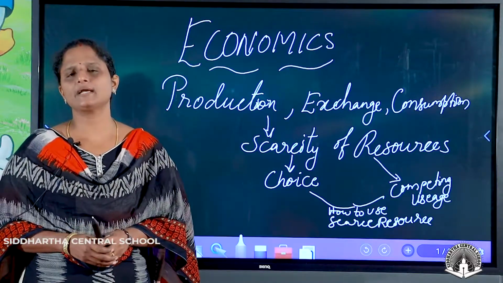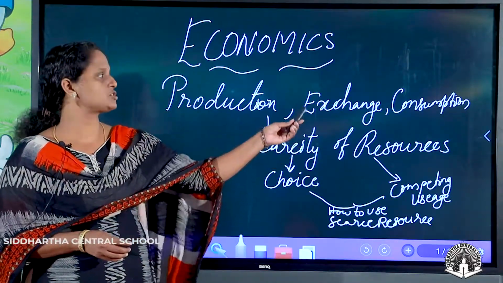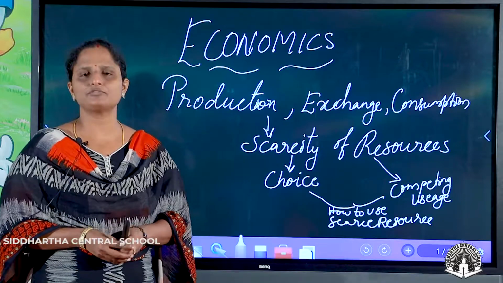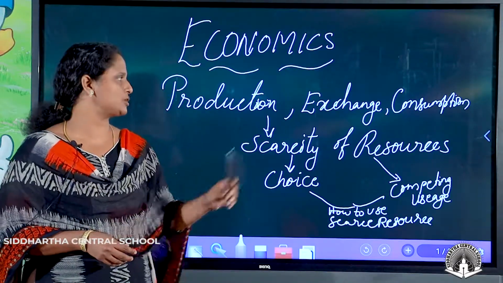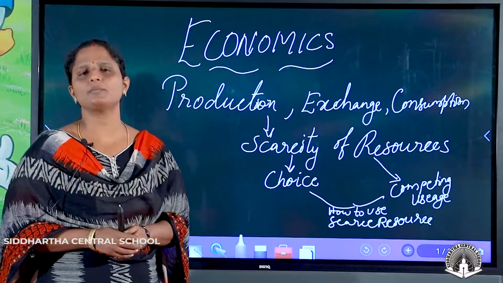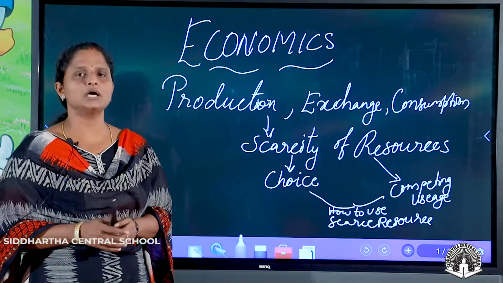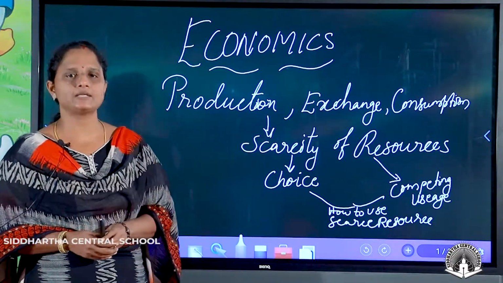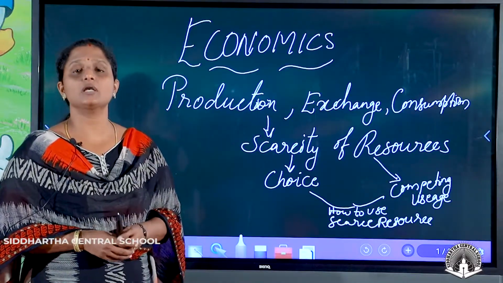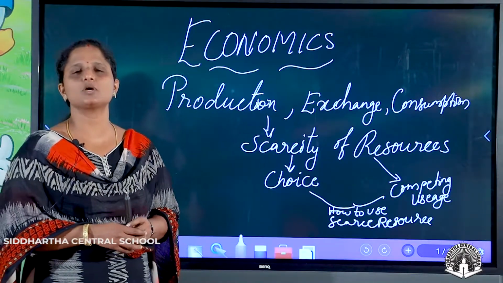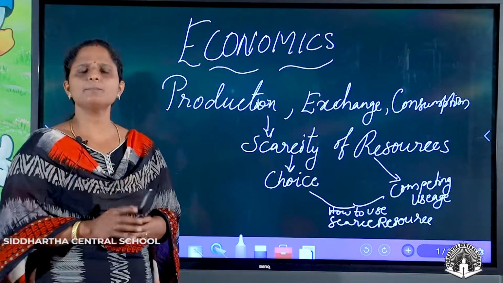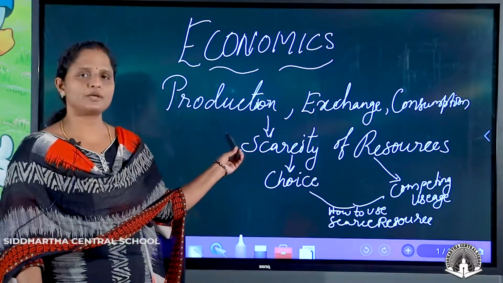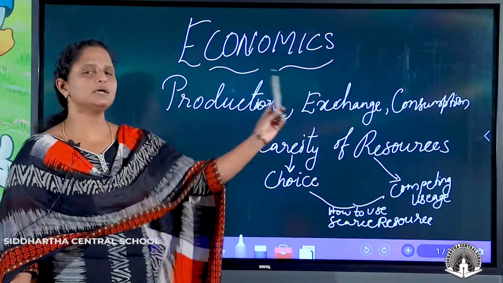In economics, we know that mainly it deals with production, exchange and consumption. Now, what is production? Mainly, it is the making of things, where the producers are engaged. The next important problem is about exchange of goods. When we are producing goods, they have to be given to someone, isn't it? Yes, there comes exchange. Next one is consumption. The people who buy the commodities, we call them consumers. So in the economy, the three important activities which take place are production of goods, exchanging them and consumption.